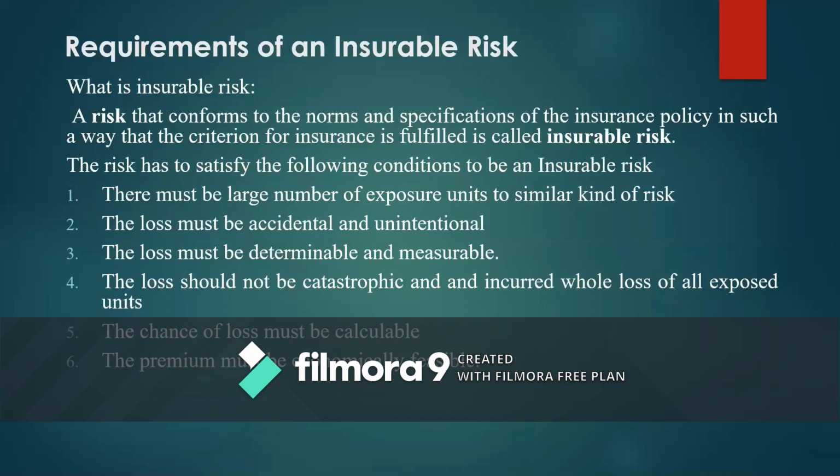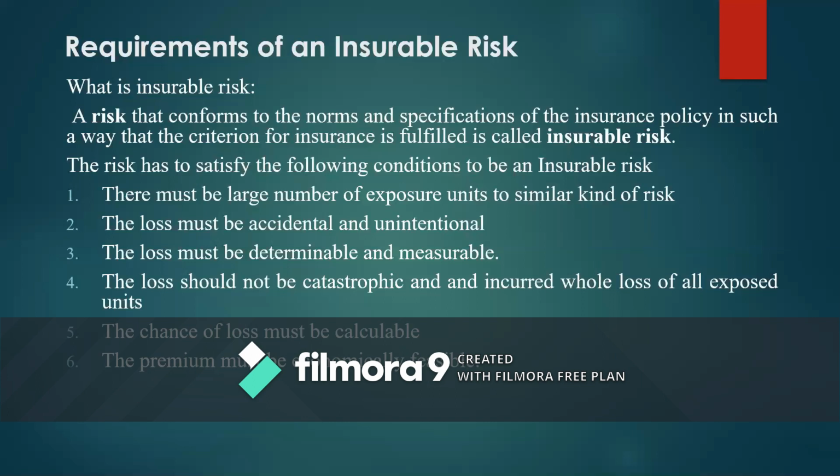If, for example, a psychological damage to a human being or emotional disturbances to the person losing the particular property is not calculated in the financial way, so such kind of risks cannot be covered under the insurance contract. So the important point to be noted here is only the risk which is determinable and measurable are covered under the insurance contract. That is called an insurable risk.